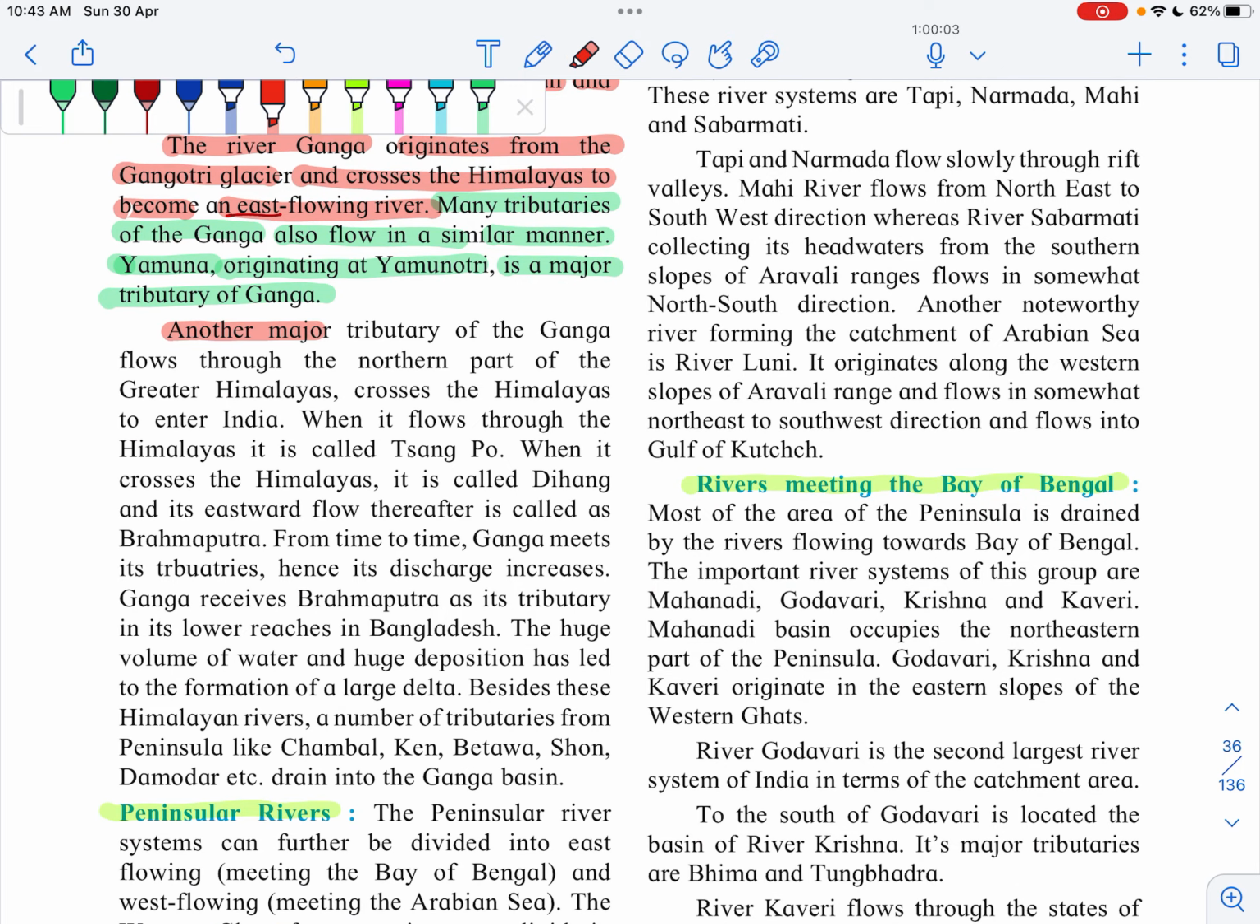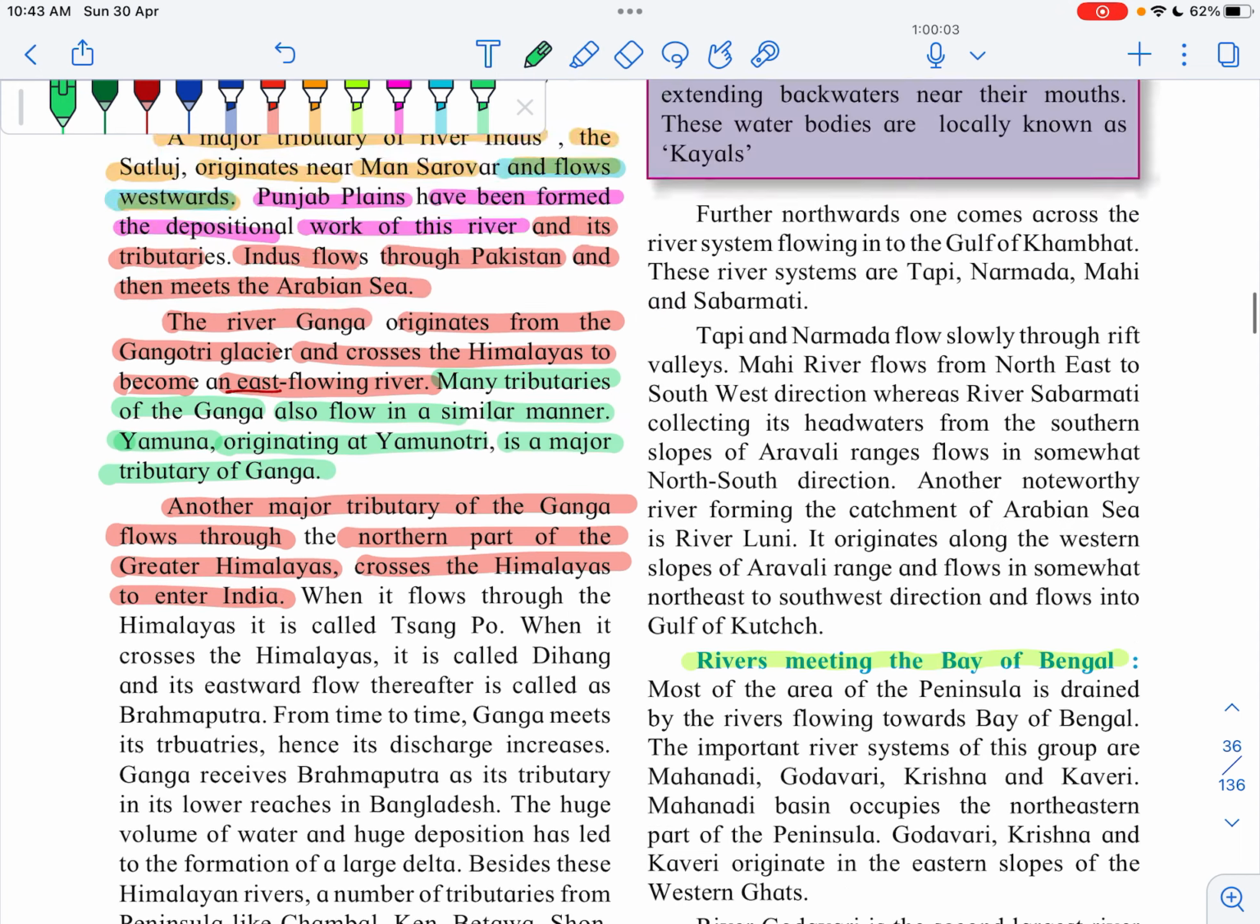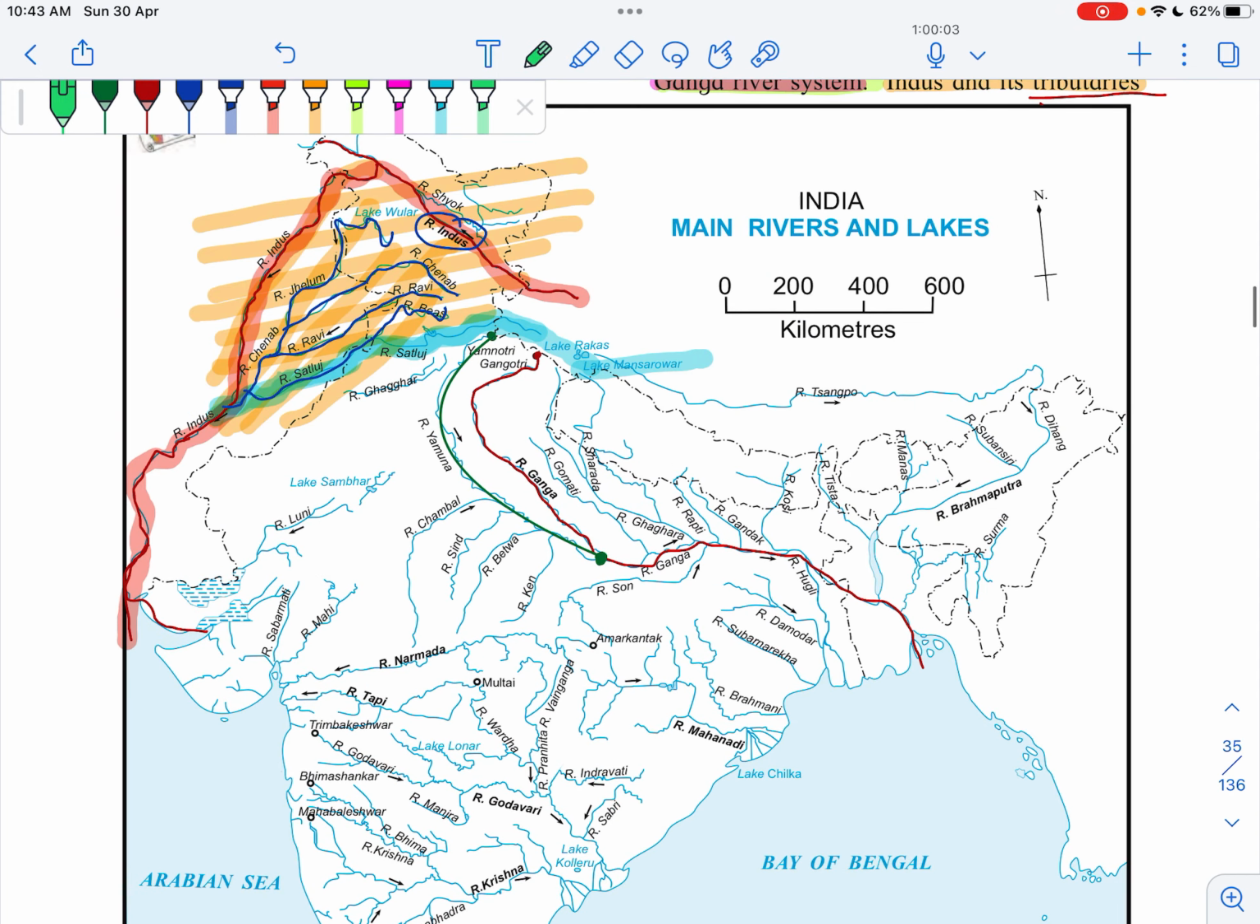Next, another major river flows through the northern part of the Greater Himalayas and crosses the Himalayas to enter India. So can you tell me which river we are talking about? We are talking about Brahmaputra, right? See, this is the Brahmaputra river. This is the origin of the Brahmaputra river at Tibet, Mansarovar. Before entering India, the name of Brahmaputra is Sangpo. When it enters India at Arunachal Pradesh, its name is Dihang.